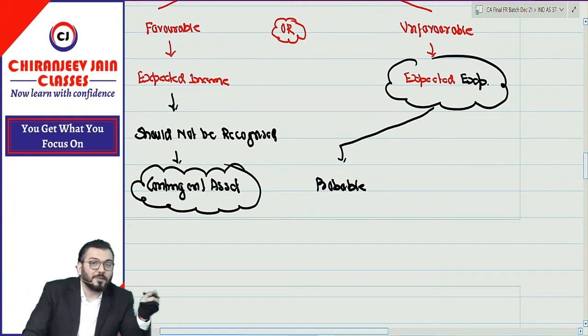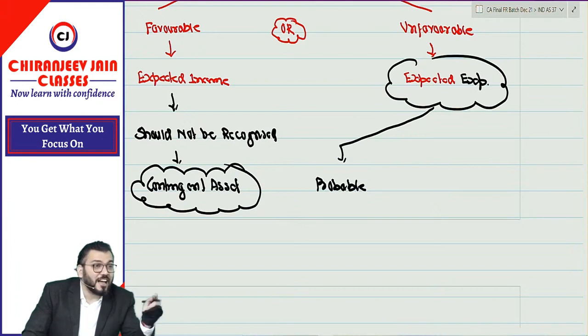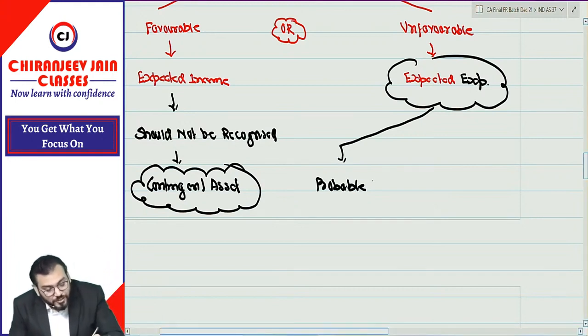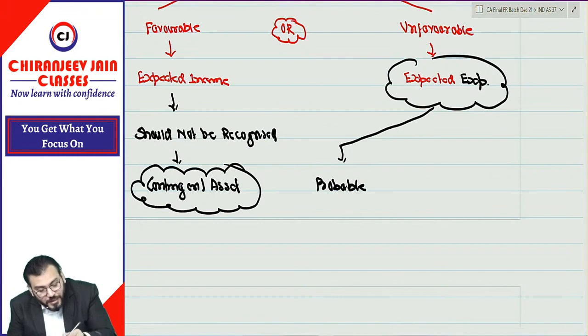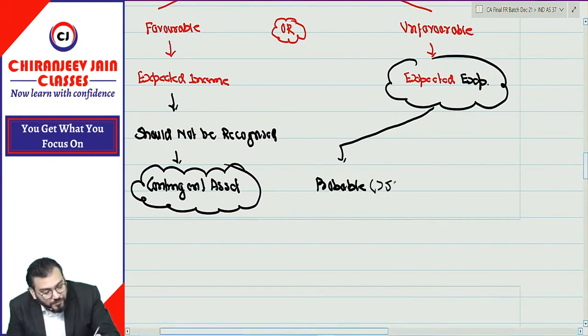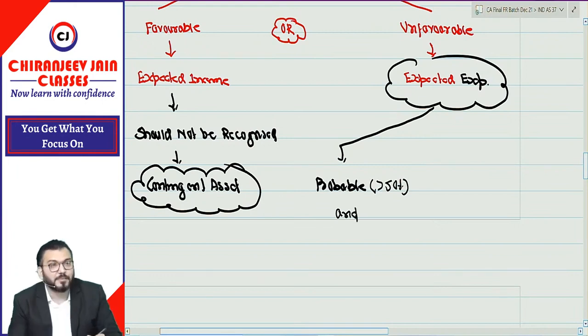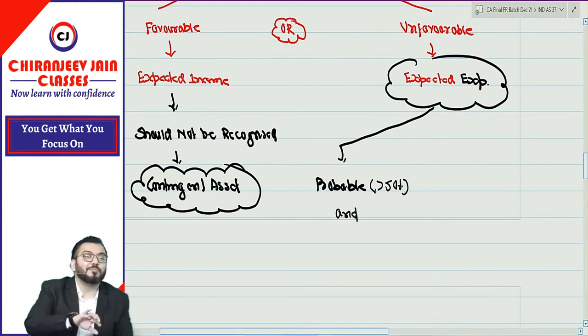If the expected expense is probable, it means the chances are more than 50%. So when I say probable, it means more than 50%. I hope you are getting me, correct? And with that, one more condition is attached: the amount can be estimated.